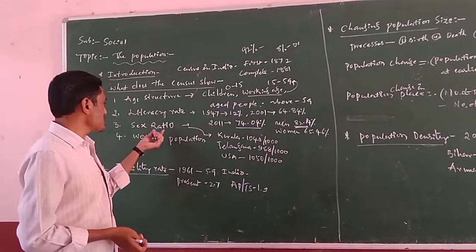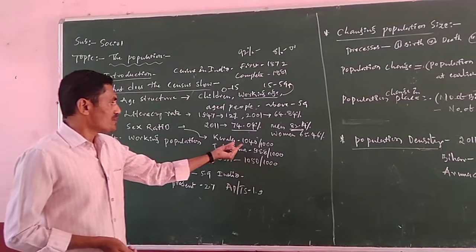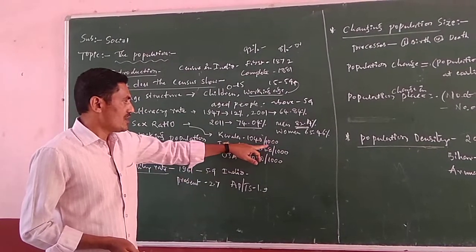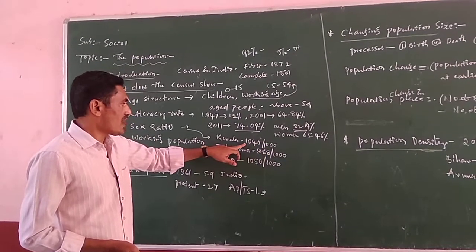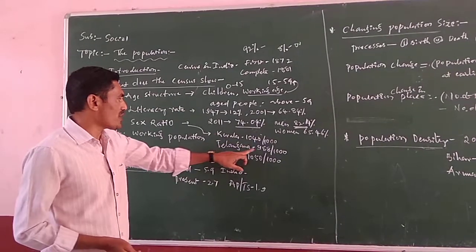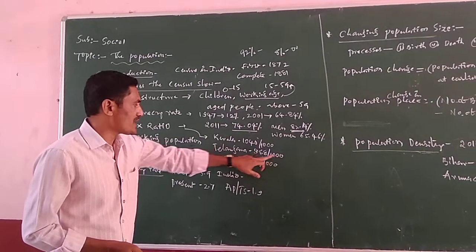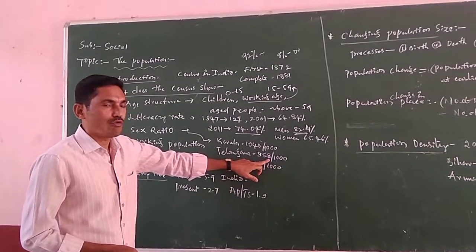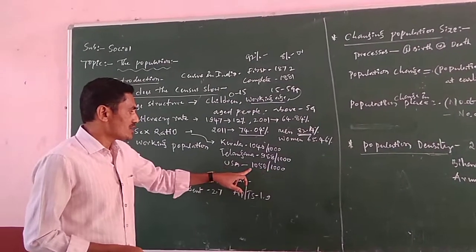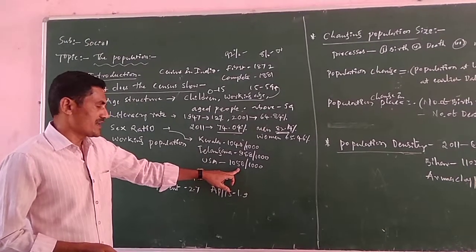So according to this sex ratio, in Kerala, 1,040 for 1,000 males. That means for 1,000 males, 1,040 are women. In Telangana, according to the 2011 census report, for 1,000 men, 988 women. In America, for 1,000 males, 1,050 are women.